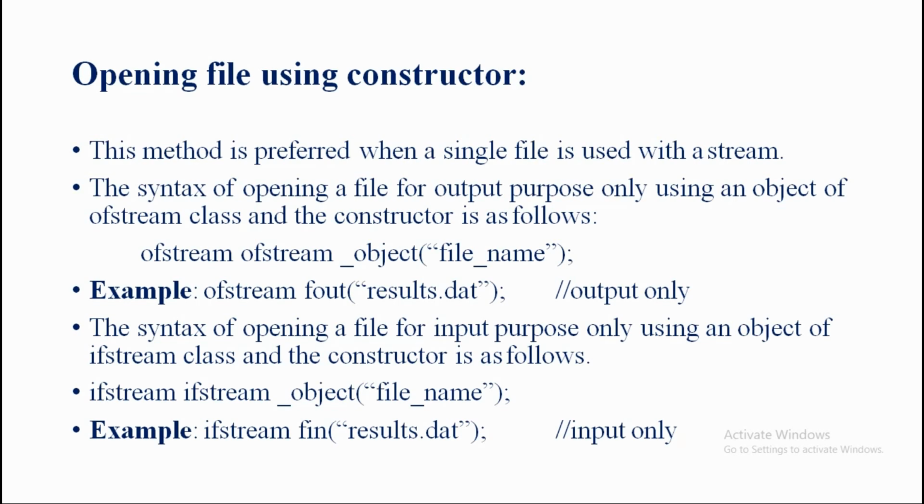Now we are going to study some of the important syntax we need to know while opening a file using a constructor. First, the syntax of opening a file for output purpose only.